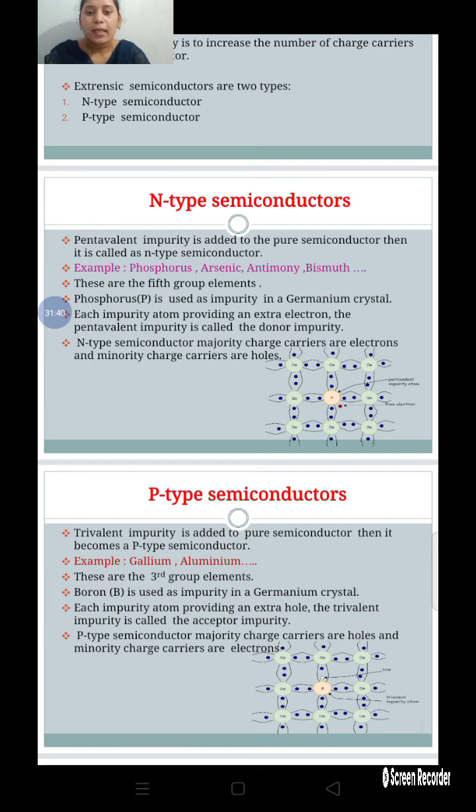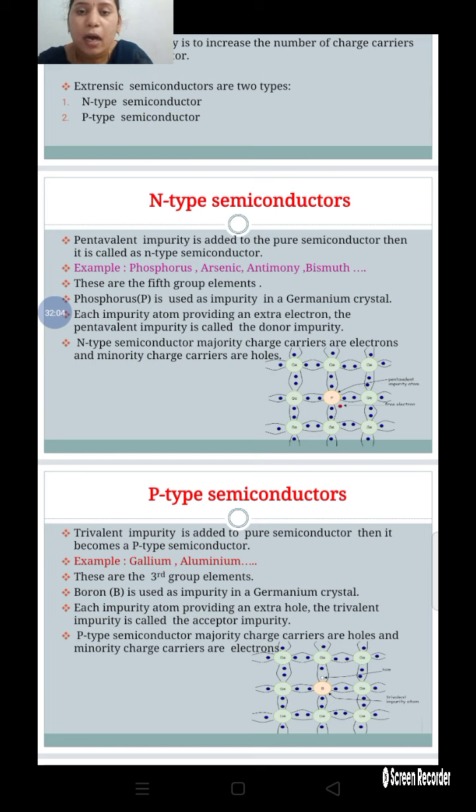Let us see this figure of an N-type semiconductor. This is a germanium crystal, and the phosphorus in the middle is shown in pink. Phosphorus is a fifth group element, meaning it has 5 valence electrons.